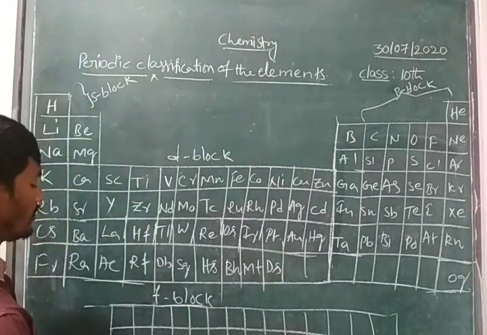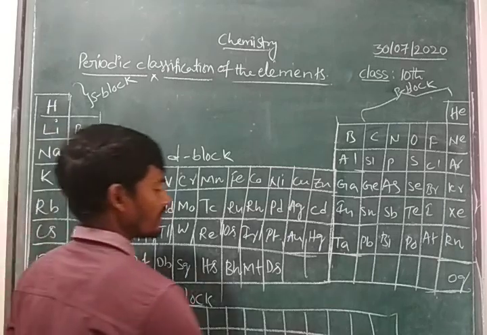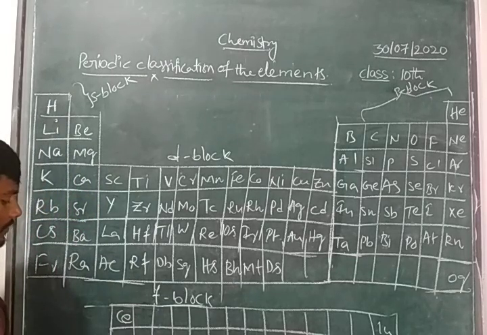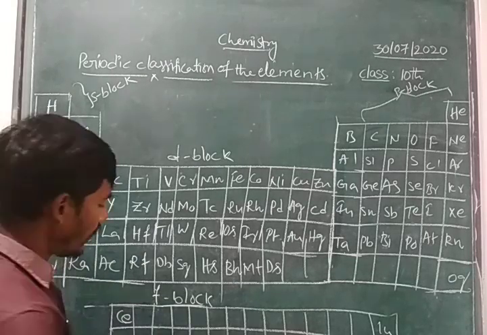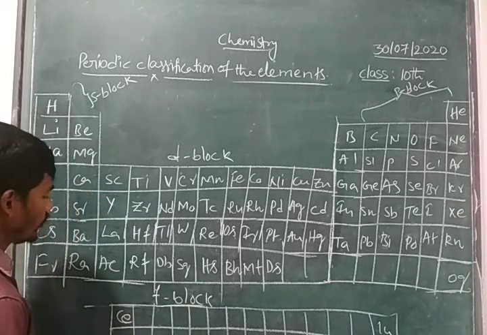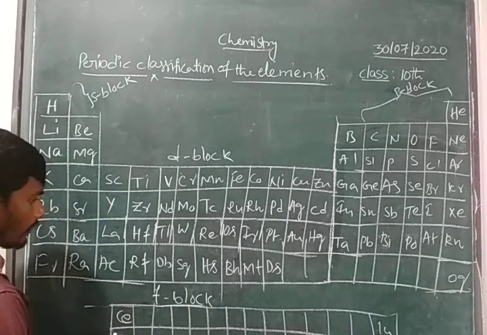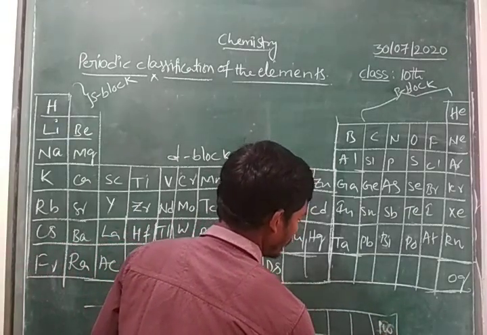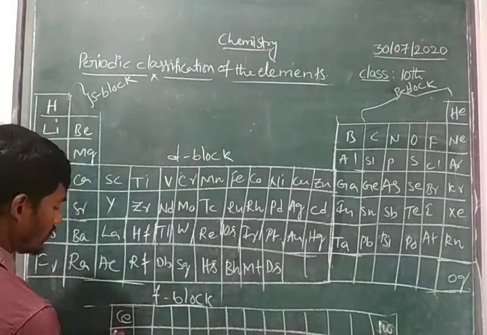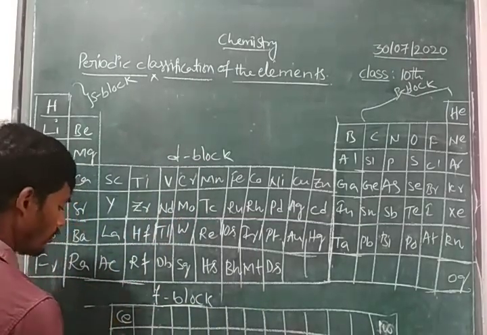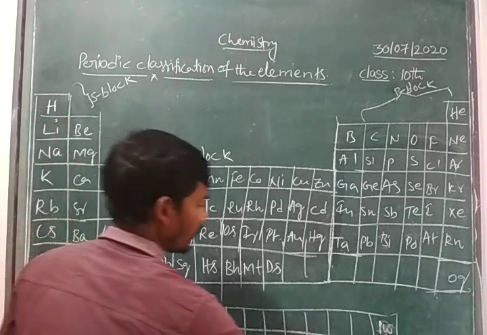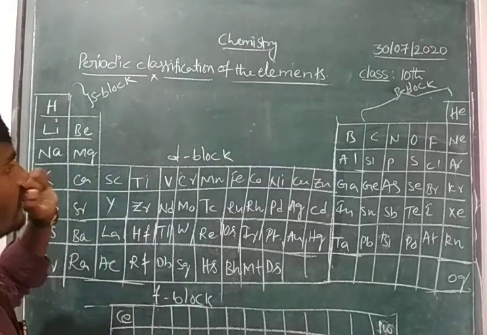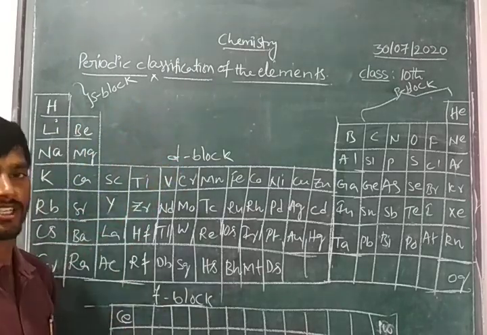Again here, the bottom of the periodic table consists of cerium to lutetium. And here we have F-block elements, cerium to lutetium, and here lawrencium, and here cerium. After that it is actinium. Here it is up to lutetium. Right, children? Here totally we have 4 blocks: S-block elements, P-block elements, D-block elements.